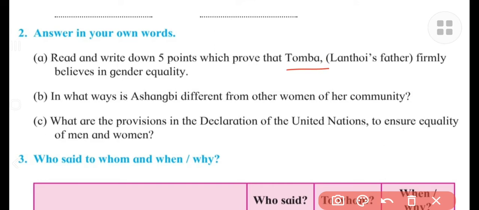Mr. Tomba, what is there? He believes in gender equality. Understand? Next is there,